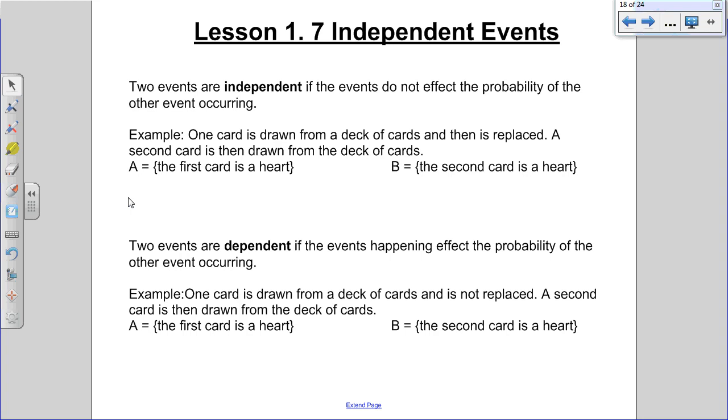So the first example of an independent event. One card is drawn from a deck of cards and then replaced. So I have a deck of cards, I pull one out, and then I put it back in and reshuffle. A second card is then drawn from the deck. Event A would be the first card is a heart. What's the probability of getting a heart on your first draw? It'd be 13, because there are 13 hearts. 13 out of 52, which is just 1 out of 4.